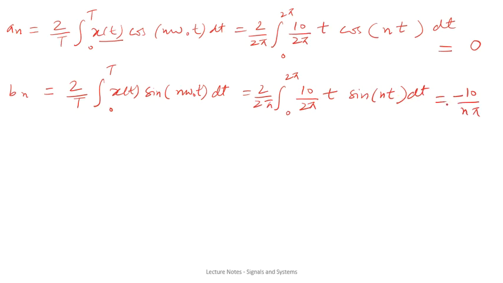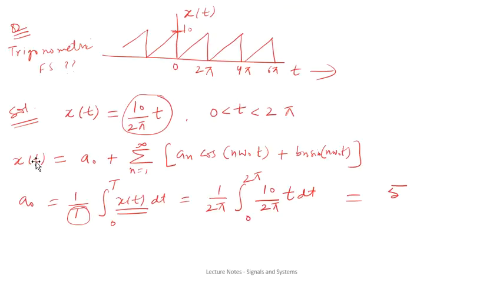Okay, now when you have got the values of a naught, an and bn with you, let me just write down whatever values we have obtained. We obtain a naught as 5, we obtain an as 0, and we obtained bn as minus 10 upon n pi. Okay, so we have to substitute these coefficients, a naught, an and bn, in the expression for this trigonometric Fourier series.